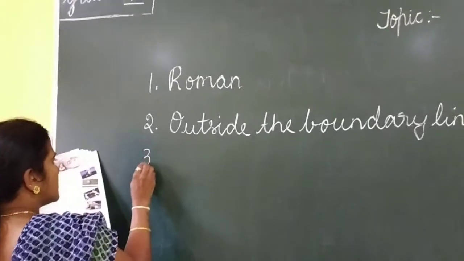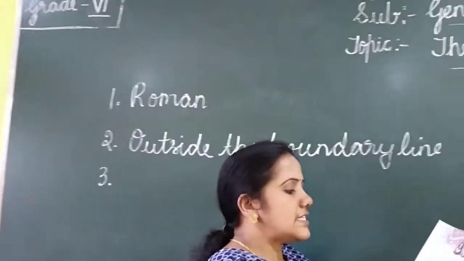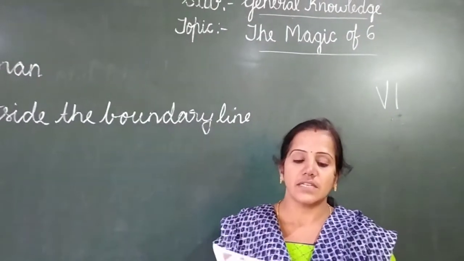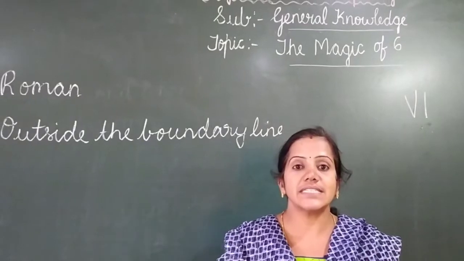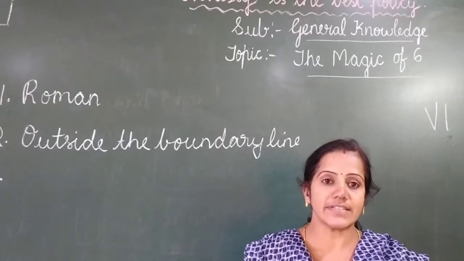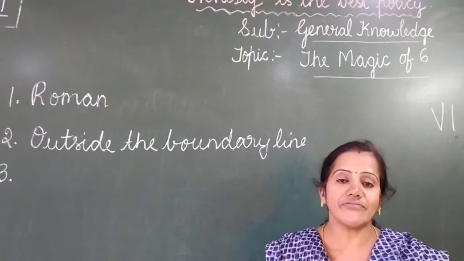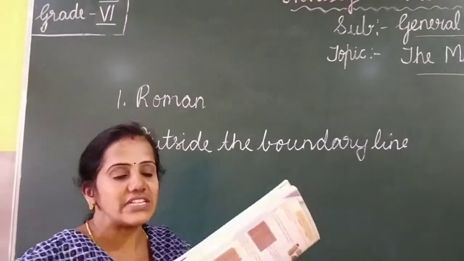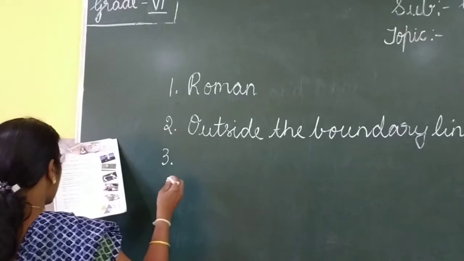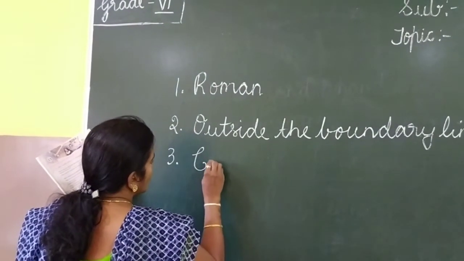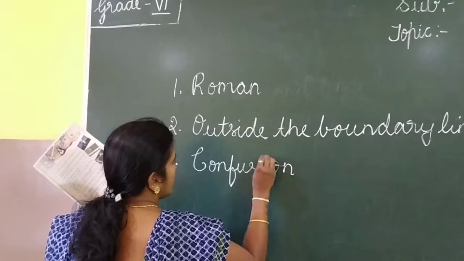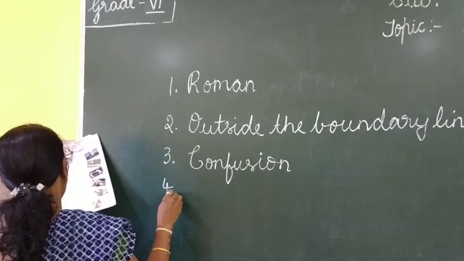Okay, so the third one: what does the expression "at sixes and sevens" mean? Children, "sixes and sevens" is an idiom. It means confusion. When we are in confusion, we say, he is at sixes and sevens. So the third answer is confusion. Next we'll move on to the fourth one.